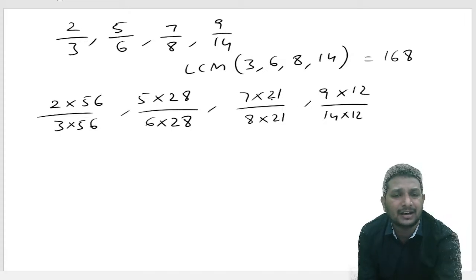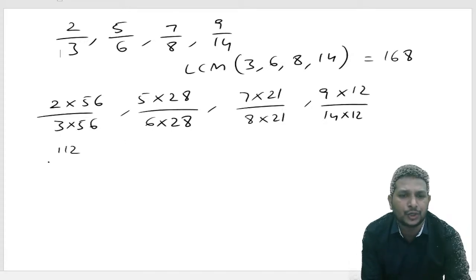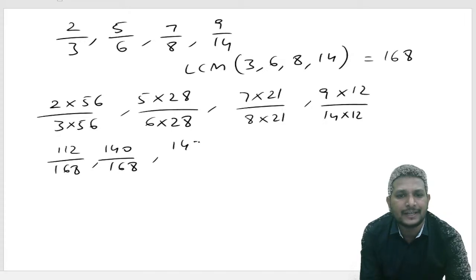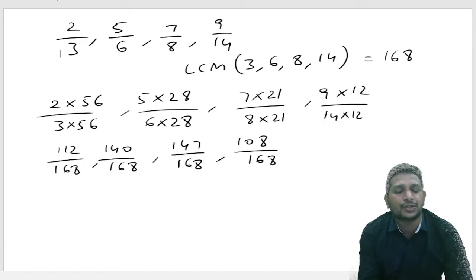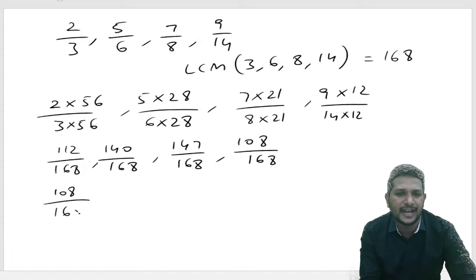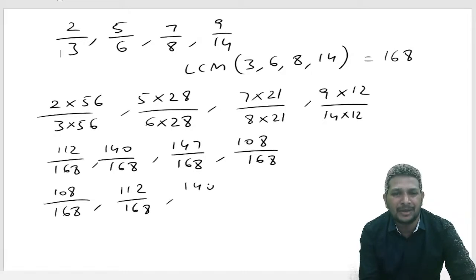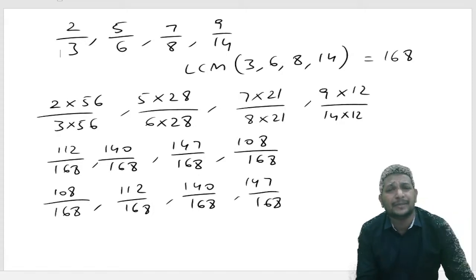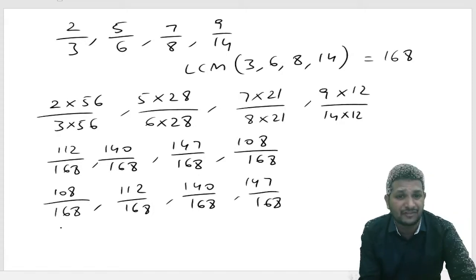We got the conversion to like fractions: 112 by 168, 140 by 168, 147 by 168, 108 by 168. Now write them in ascending order, small to big. The smallest one is 108 by 168, then 112 by 168, then 140 by 168, then 147 by 168. So we got all of them from small to big, but write down the original fractions.